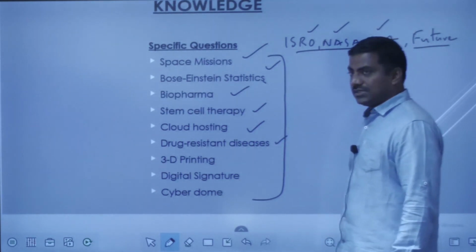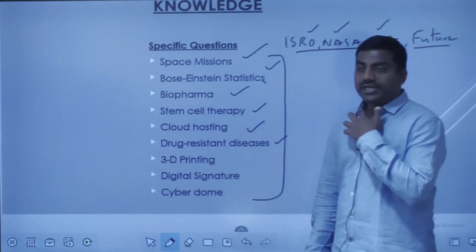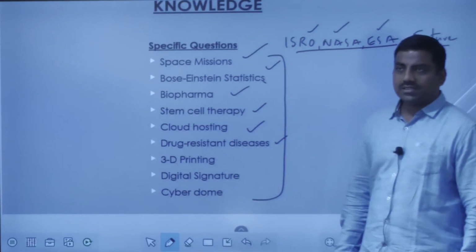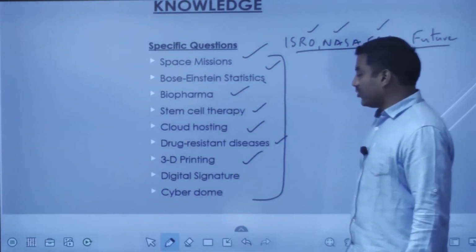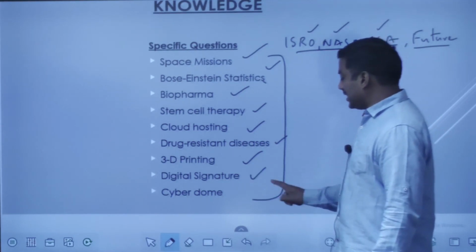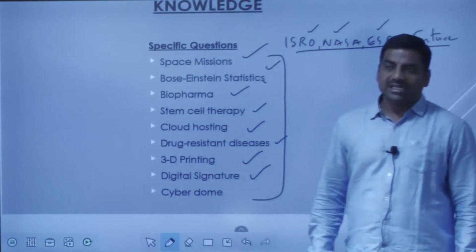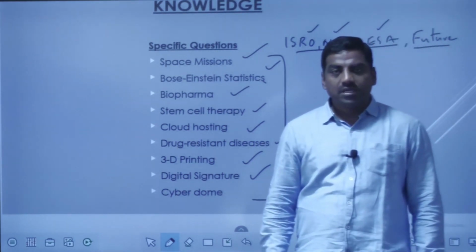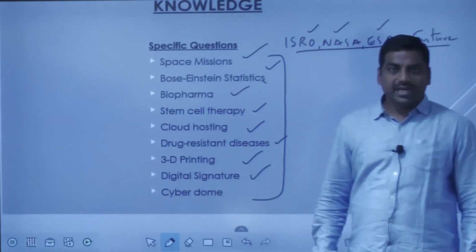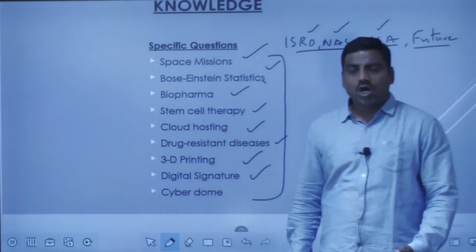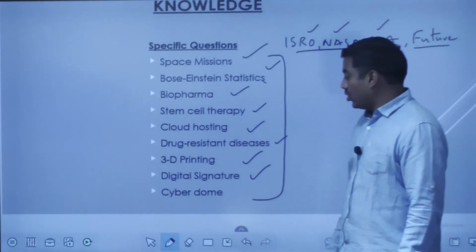Drug resistant diseases, yes, they are in the news, especially with respect to antimicrobial resistance. We need to enumerate the diseases which have been spread by these superbugs. Then 3D printing, it is also very specific in nature. And digital signature, yes, especially in the year 2013 it had become a specific question. But when it comes to 2020, digital signature is part of governance, especially in public administration or e-governance, where we come across digital signature. So one has to know about this.